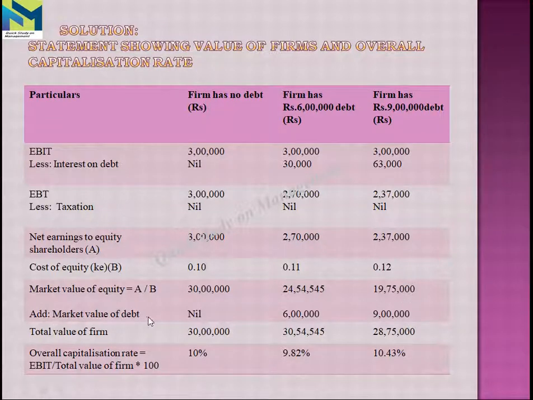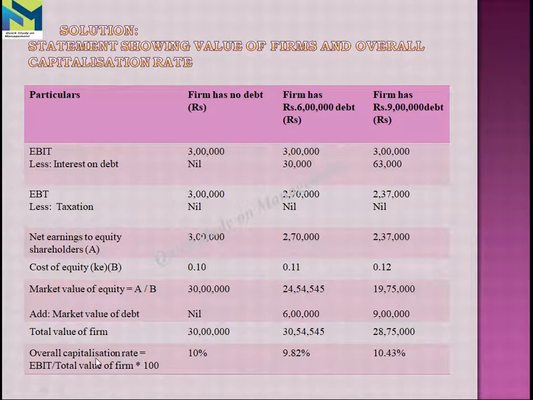Again, we have the market value of debentures. In the first column there is no debt, so we put it as nil. In the second column 6 lakhs and respectively the third column is 9 lakhs. So after this addition we get the value of 30 lakhs, 30 lakhs 54,545 and here 28 lakhs 75,000.